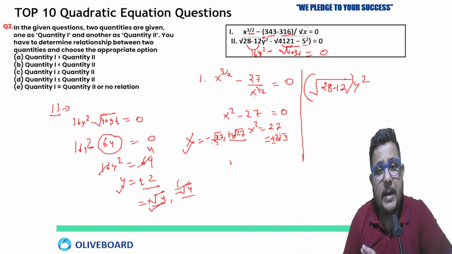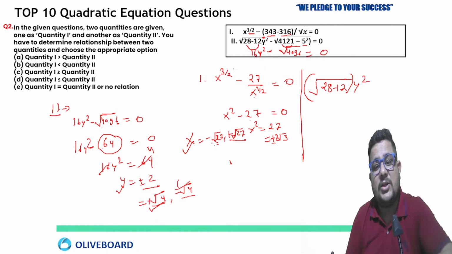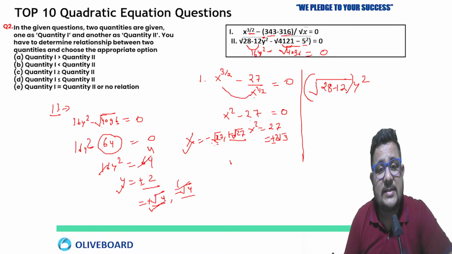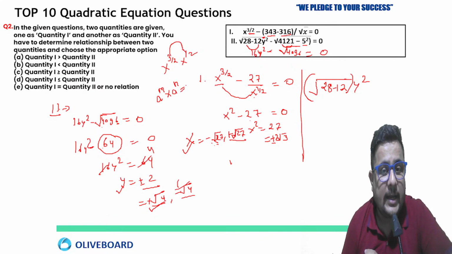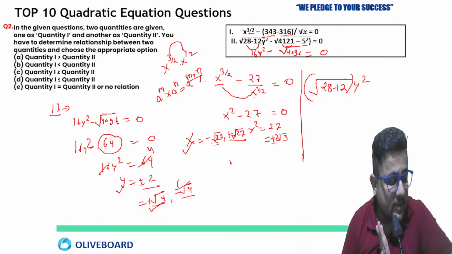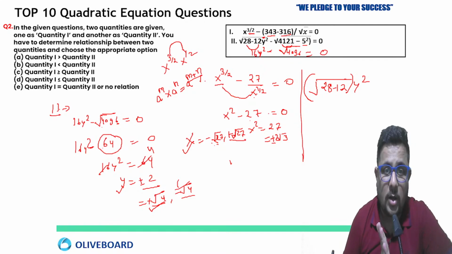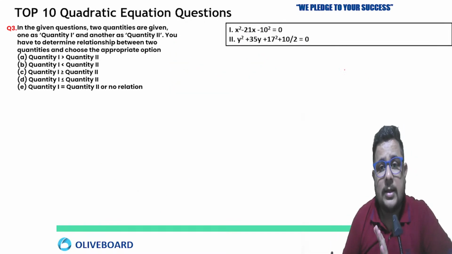Power of x. See, when you take the LCM, x to the power 3 by 2 multiplied by x to the power 1 by 2, so these powers will be added. This is the normal rule, right? You have to remember a to the power m multiplied by a to the power n equals a to the power m plus n. And this is what I have done here. Okay, now it is clear, I hope so. Let's move on to the next one.